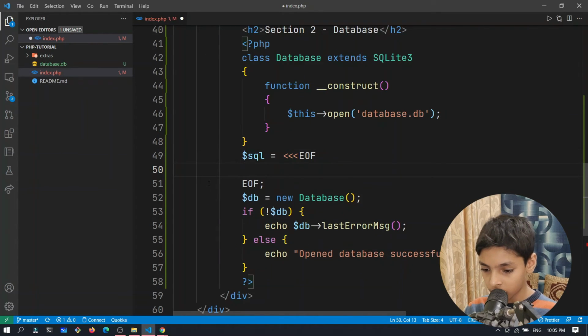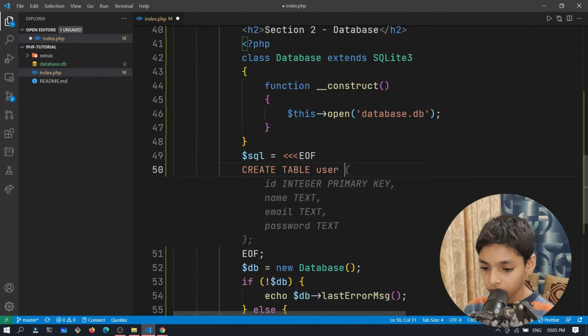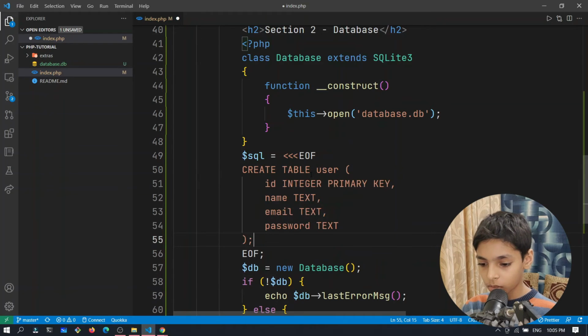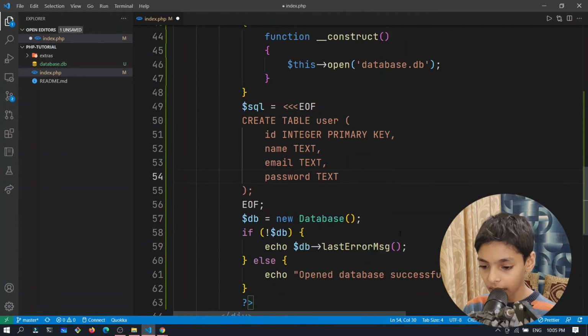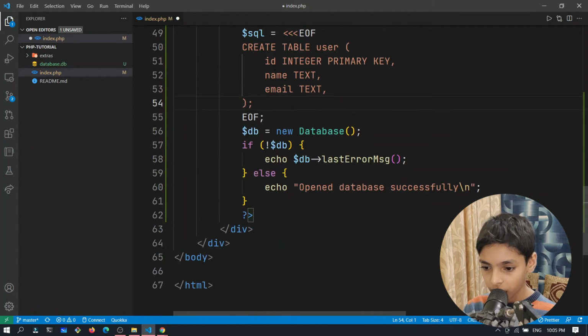You can use this EOF and this EOF there, so just create, and now inside of it you can put whatever, like create table, and we'll create a user table, and then we need to put columns in it. So a user will have an ID, which is integer primary key. We have a name, email, password. Okay, actually remove password for now.